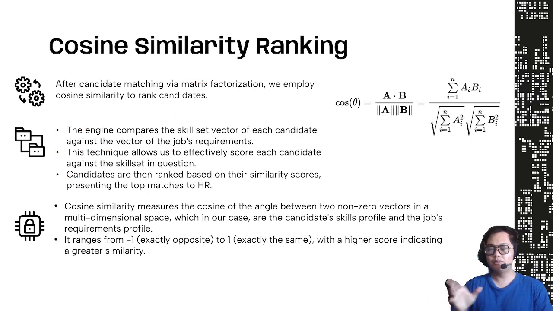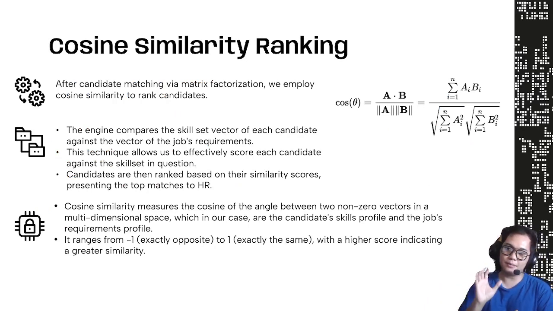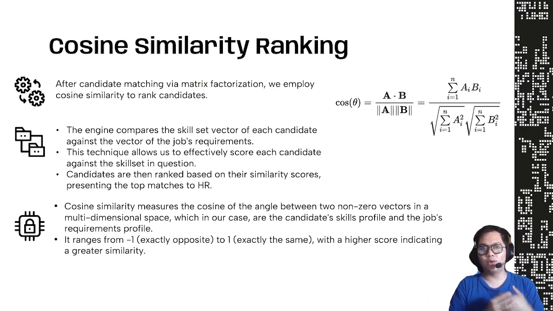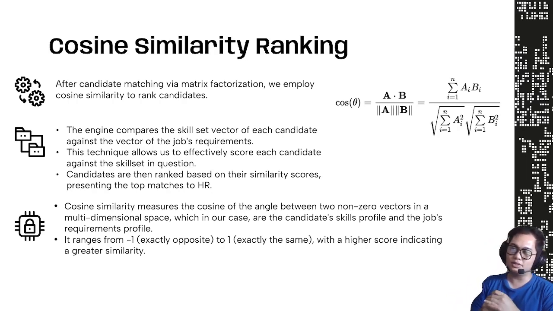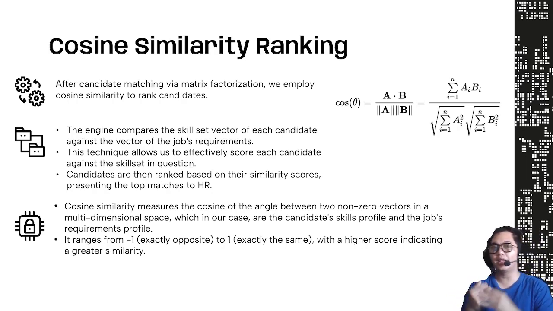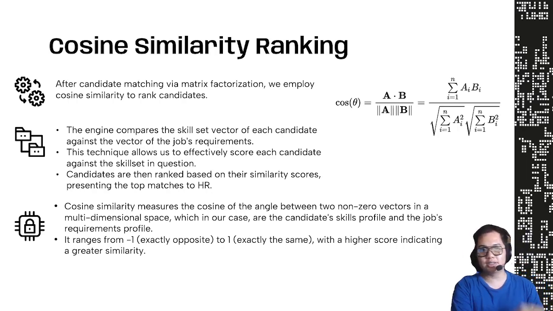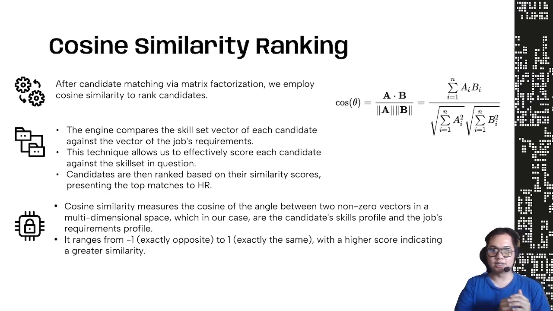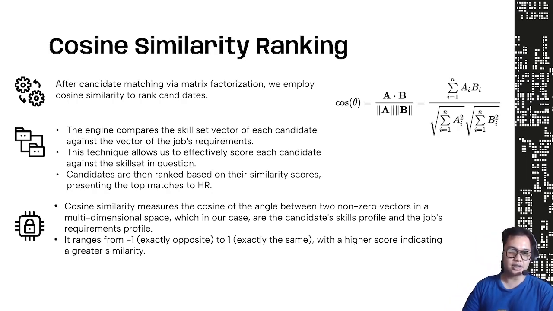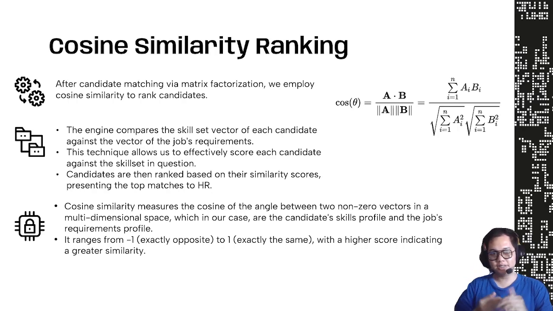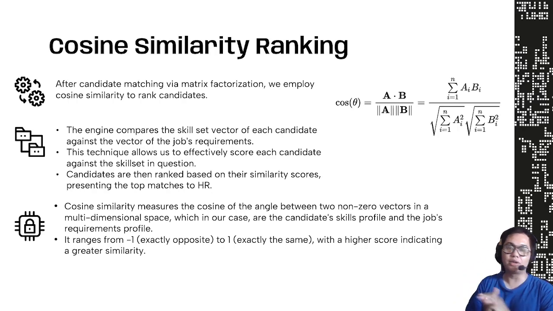All right. After we have those matrices, what are we going to do? How do we find the similarity between the ones that HR is looking for and the ones that we have? After candidate matching via matrix factorization, we employ cosine similarity to rank the candidates. The engine compares the skill set factors for each candidate against the factors of the job requirements. This technique allows us to effectively score each candidate against the skill set in question, and the candidates are then ranked based on their similarity scores, presenting the top matches to HR.